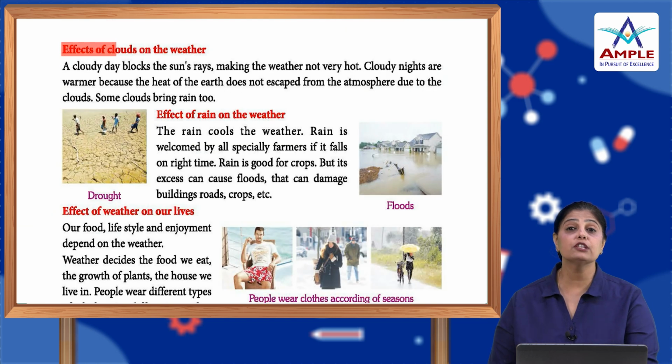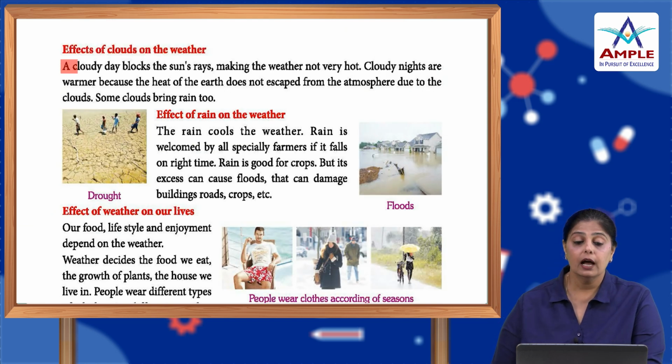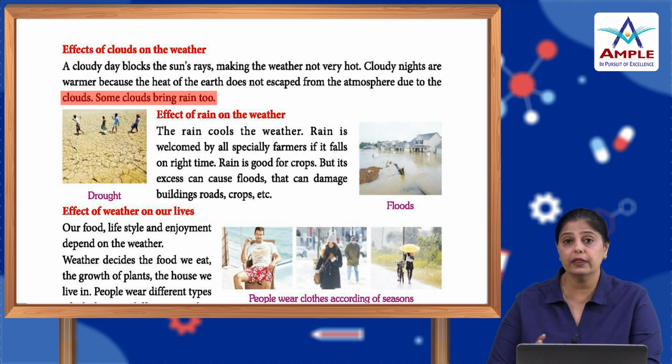Now, effects of clouds on weather. A cloudy day blocks the sun's rays, which makes the weather not very hot. Cloudy nights are warmer because the heat of the earth does not escape from the atmosphere due to the clouds. Some clouds bring rain too. So when there are clouds, they block the sun's rays, and because of that, the weather is not very hot.